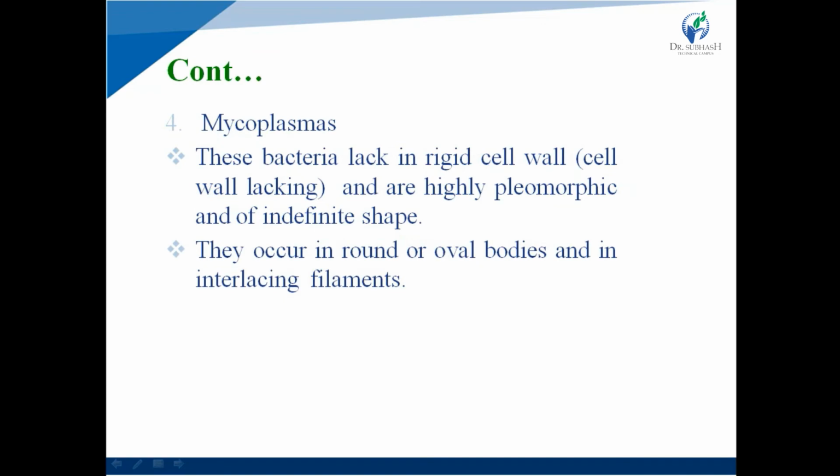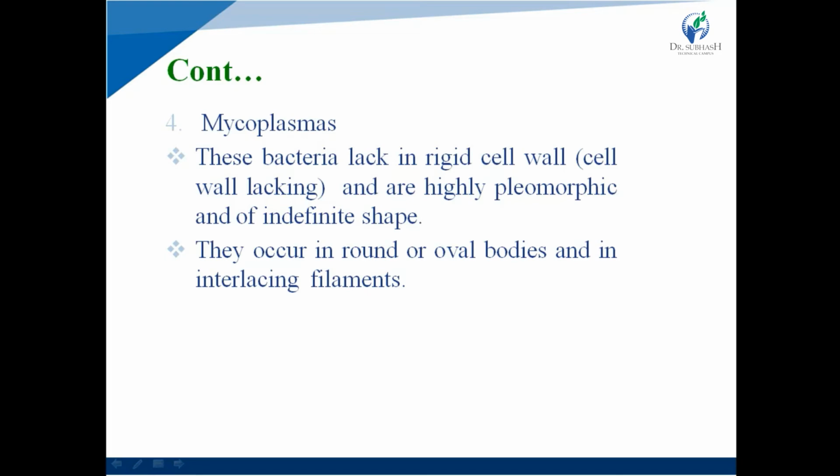What is mycoplasma? These bacteria lack a rigid cell wall and are highly pleomorphic and of indefinite shape. So mycoplasma doesn't contain a rigid cell wall, and because of this they are highly pleomorphic with no particular shape.